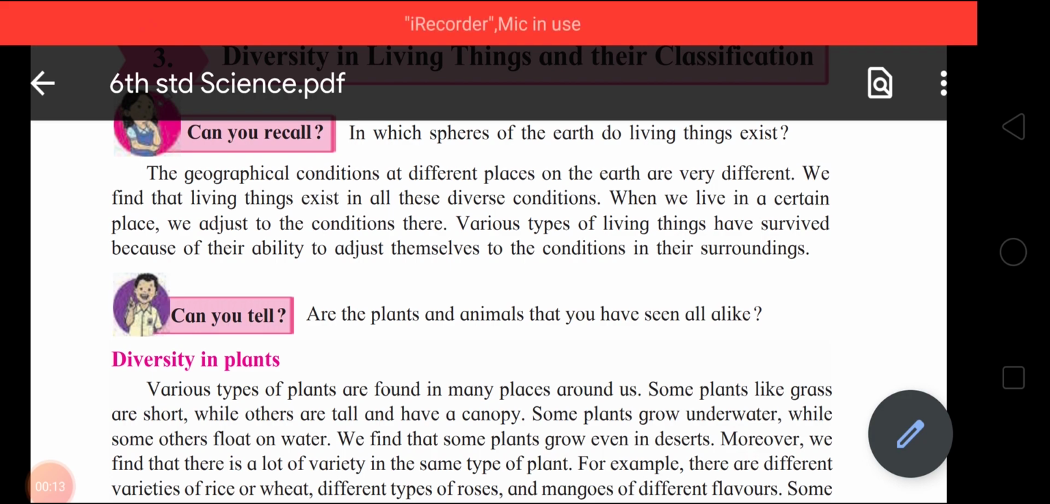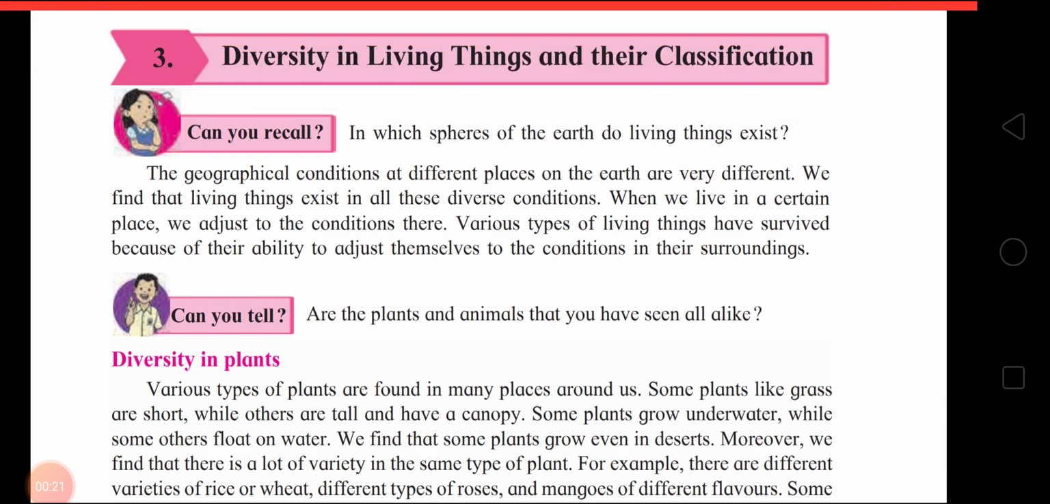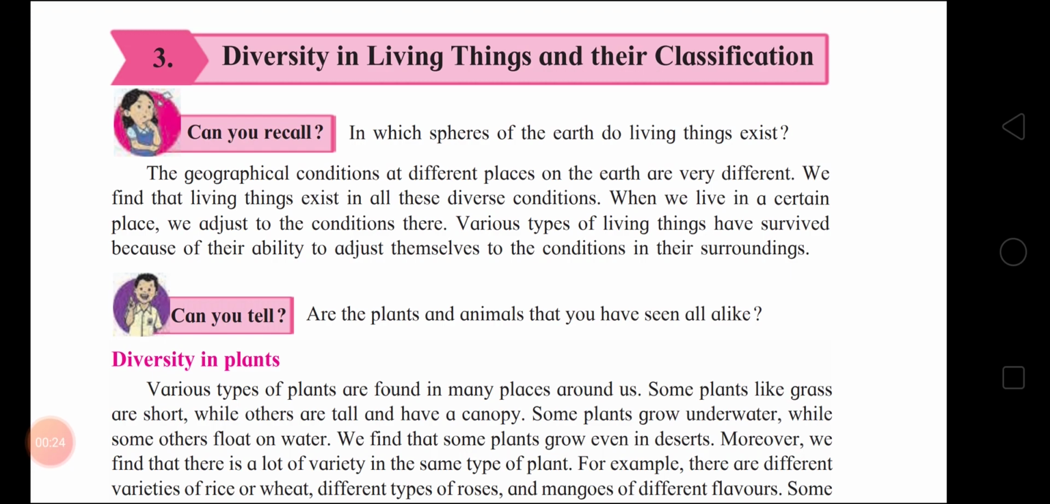Standard 6th, subject General Science, lesson number 3, topic: diversity in living things and their classifications. Children, first question: can you recall in which spheres of the earth living things exist? Living things exist in all the three spheres of the earth. Which are the three spheres? Hydrosphere, lithosphere and atmosphere.